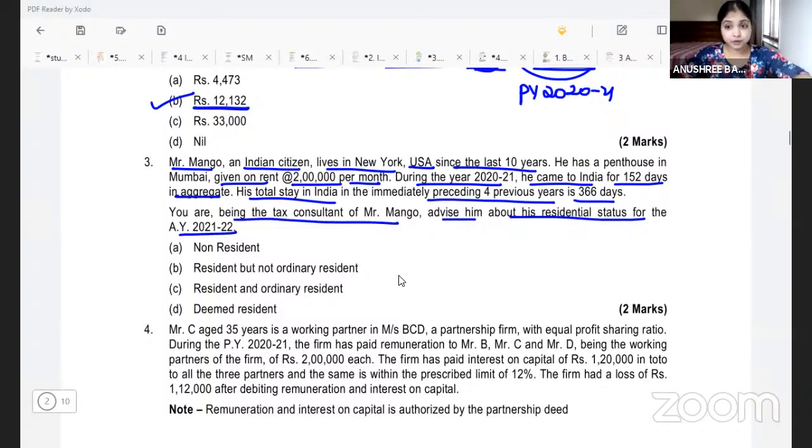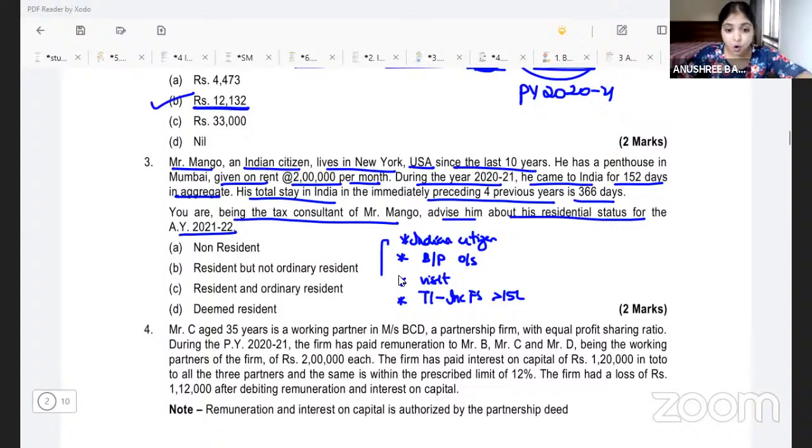Now, individual, we have to find his residential status. We always talk about the special provision first. Regular provision, special provision, all this we've already discussed in the March 2021 MTP also. So we'll always try applying the special provision first. To apply special provision, we have to fulfill some conditions. Number 1, assessee should be an Indian citizen. Number 2, he must be engaged in a business or a profession outside India. Number 3, he must be coming on a visit to India in the previous year. And number 4, his total income minus his income from foreign sources should be more than 15 lakh.